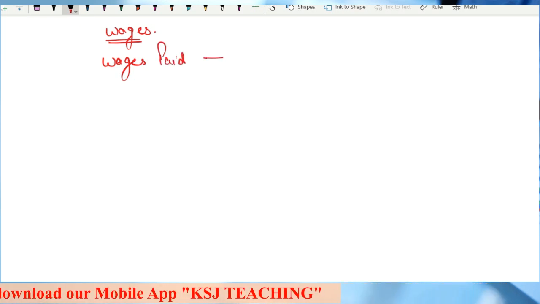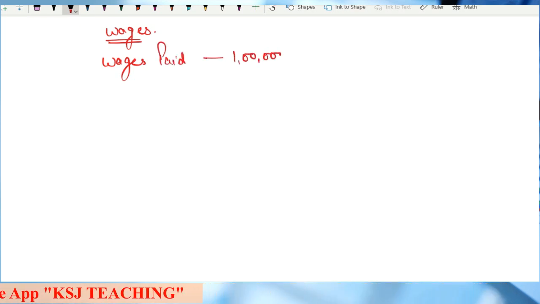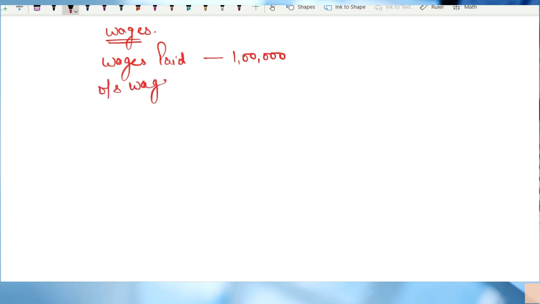I'm talking about wages. The question says that wages paid are 1 lakh rupees and outstanding wages, or wages accrued, are 10,000 rupees.